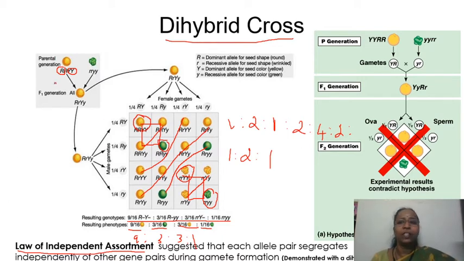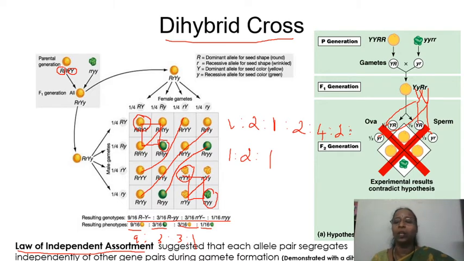Suppose if this is the case, that means if this R and Y are linked together and they are not independent, if they are dependent, then they cannot go to different gametes. This Y and this R will go to one, and this Y, this R has to go to another gamete, right? In this case, definitely the ratio is not going to be 9:3:3:1.